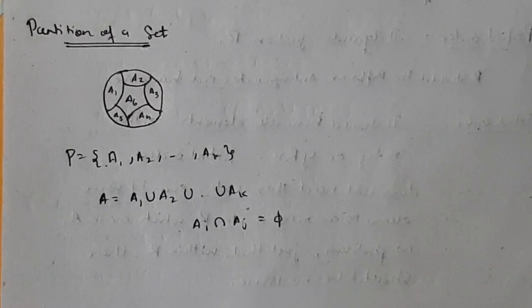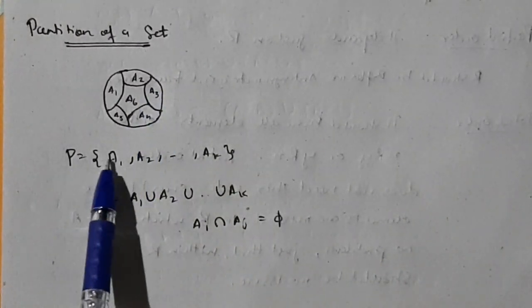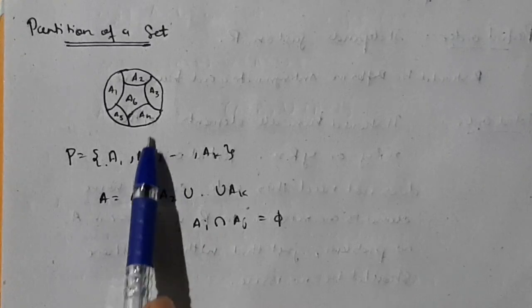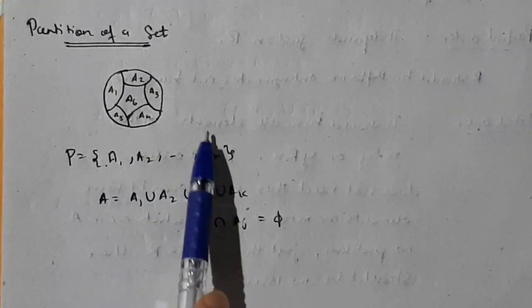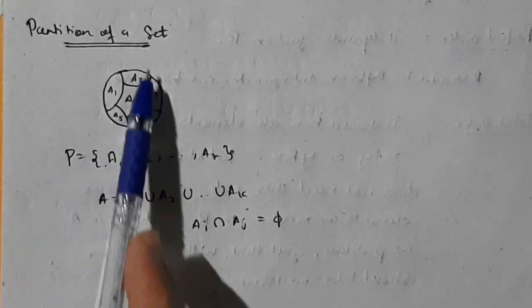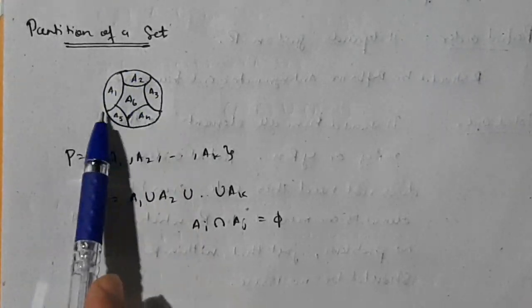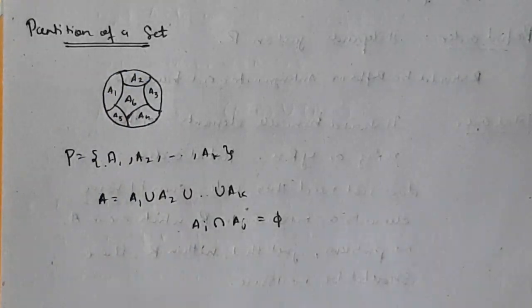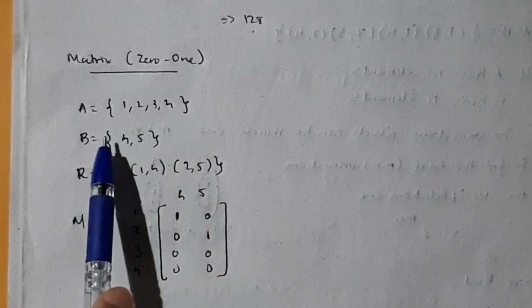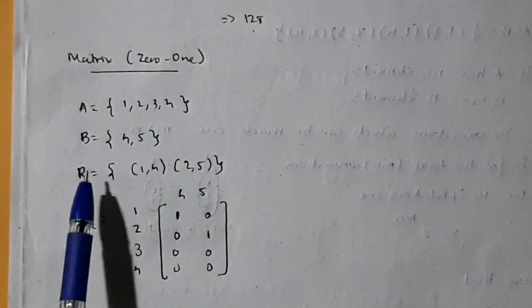Partition of a set is pretty simple. If there is a set which has the elements from A1 to AK, if you divide A1 to A2 as one set, then A3 to A4 as one set, and like that you divide into many sets, that is known as the partition of a set. Suppose this is a set, and these are many divisions among the set, that is known as partition of a set. Suppose they give you two sets A and B. These are the elements in A and these are the elements in B, and they give you R.